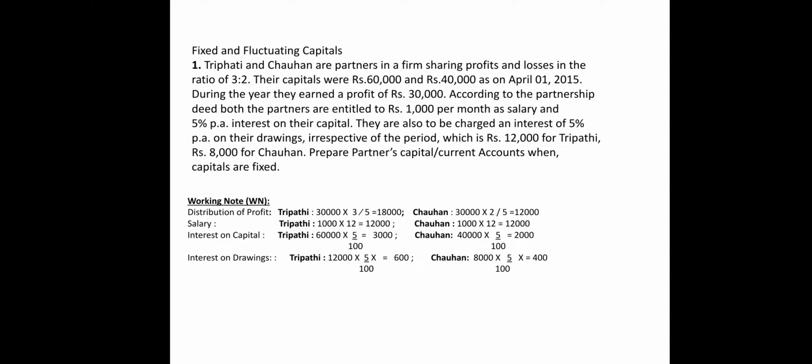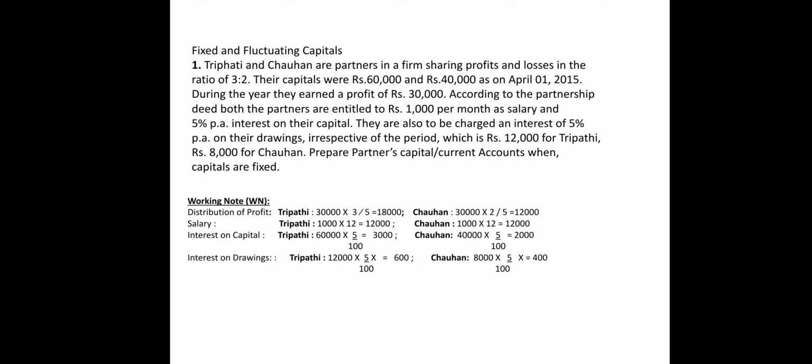According to the partnership deed, both the partners are entitled to 1,000 per month of salary and 5% interest on capital. They are also to be charged an interest of 5% per annum on drawings, irrespective of the period, which is 12,000 for Tripathi and 8,000 for Chauhan. So here drawings is also mentioned. 5% interest is to be charged on drawings, interest on capital is to be allowed, and at the same time salary is also to be paid.